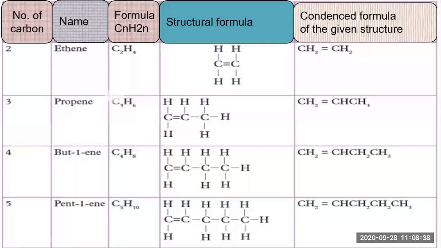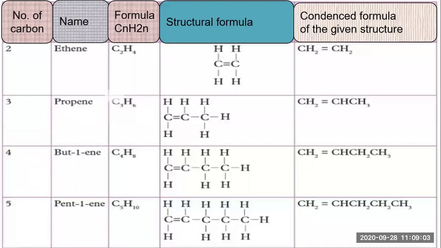Why the double bond? Because 2 hydrogens are removed. Now carbon has the capacity to form 4 bonds. So to fulfill its bonds, it will bond with that other carbon. So here carbon double bond carbon will be formed. The condensed formula for the given structure will be CH2 double bond CH2. We write in general this type of compound.